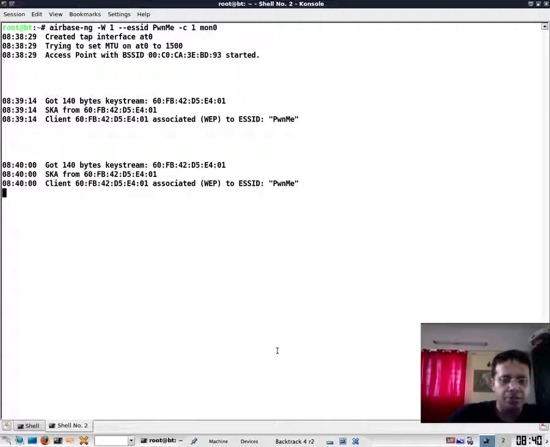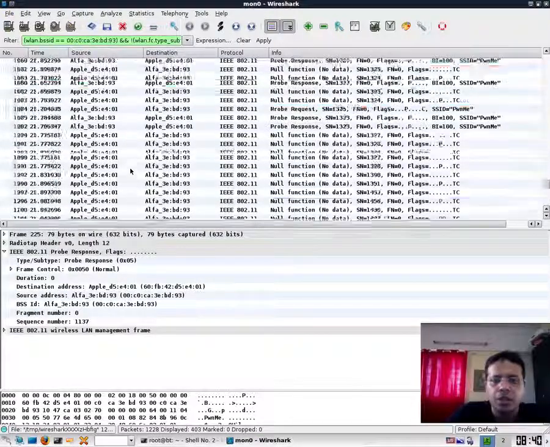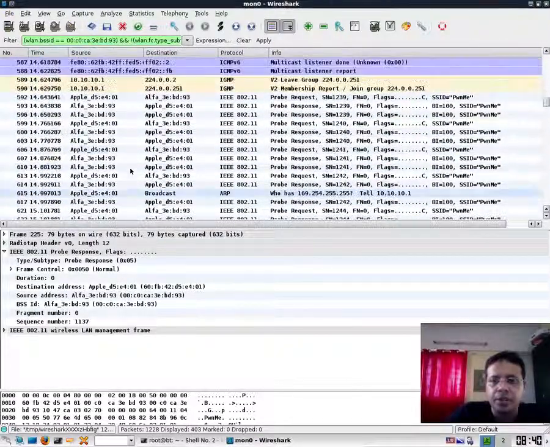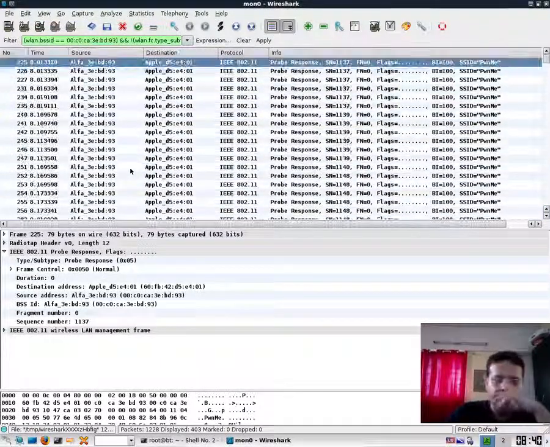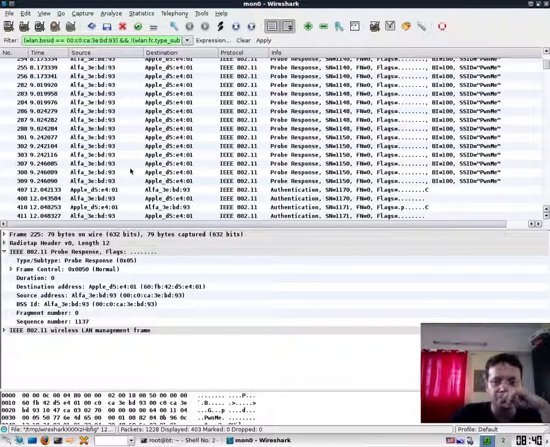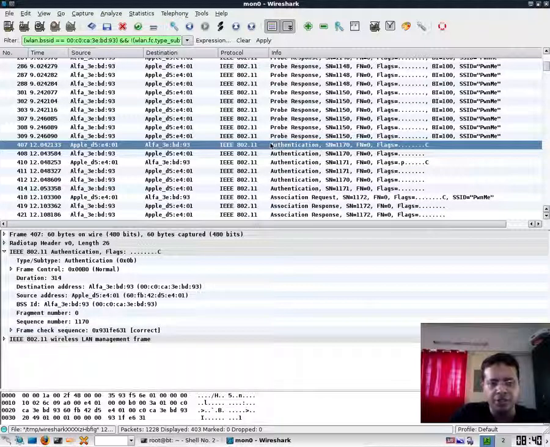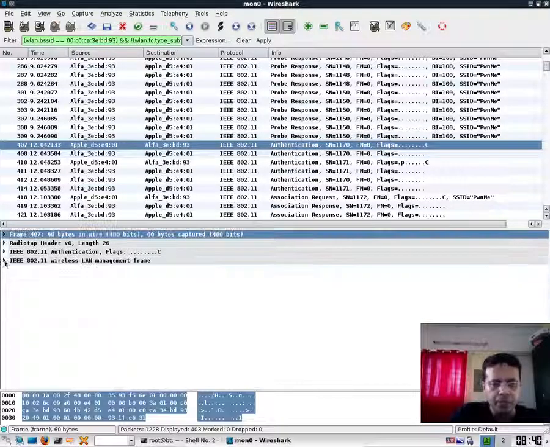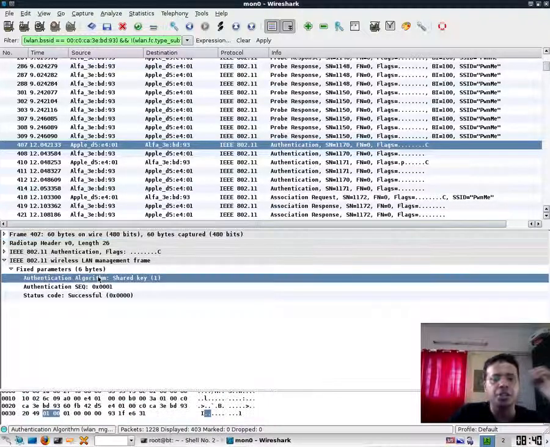Now let's look at the various packets which have been collected. Let me stop this, go up here and try to understand what really happened. So you see the probe request, probe response phase. Because of the filter, you're only seeing the probe response. The probe request was a broadcast packet which didn't have anything to do with this BSSID, and hence the filter is removing it. Then we have the actual authentication phase, which is very interesting, where if you look at it, this is the client actually sending a shared key authentication packet.